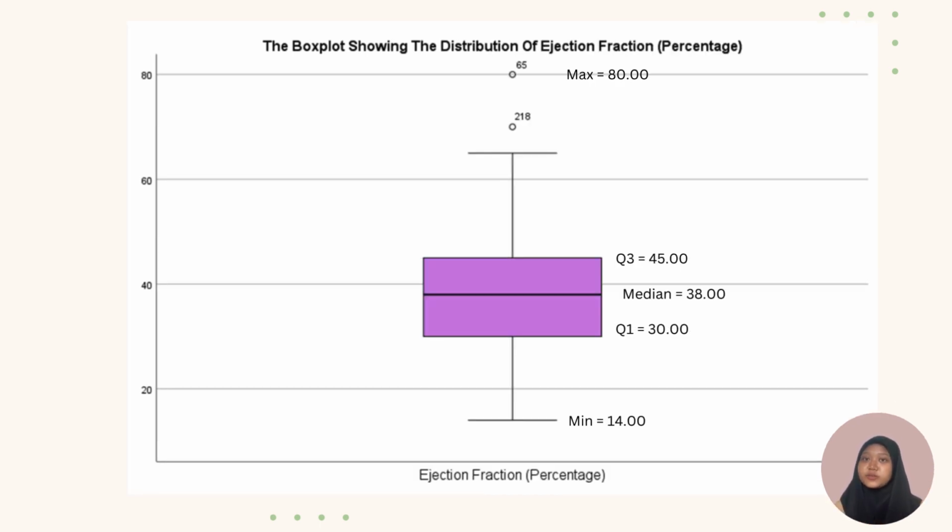So based on the box plot that is shown there, the distribution of the ejection fraction percentage above, it can be seen that the minimum value is 14, maximum value is 80, first quartile is 30, median is 38, and third quartile is 45. Moreover, this data is skewed to the right. It can also be seen from the box plot that the right whisker is longer than the left whisker. Hence, data distribution is right skewness.